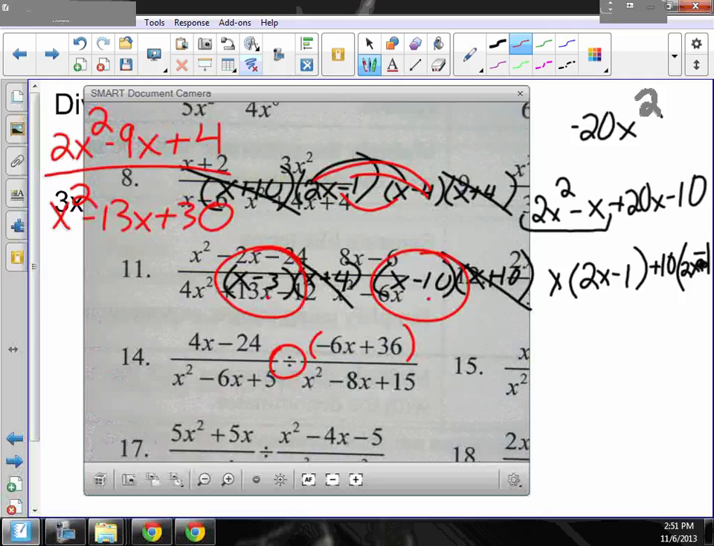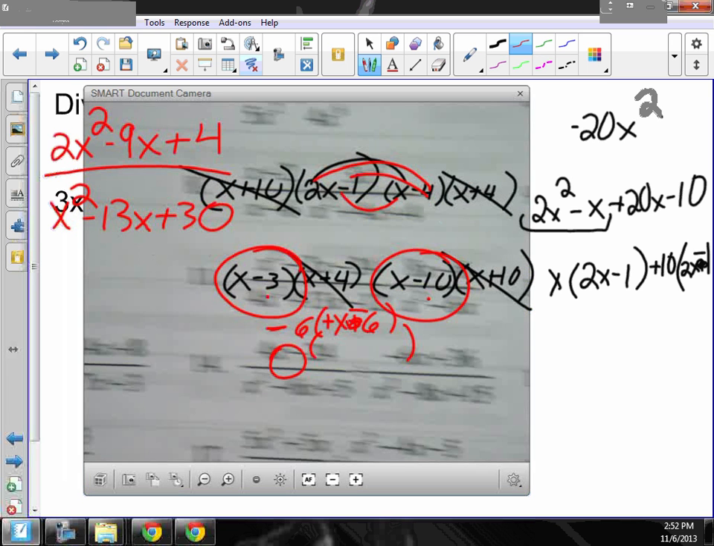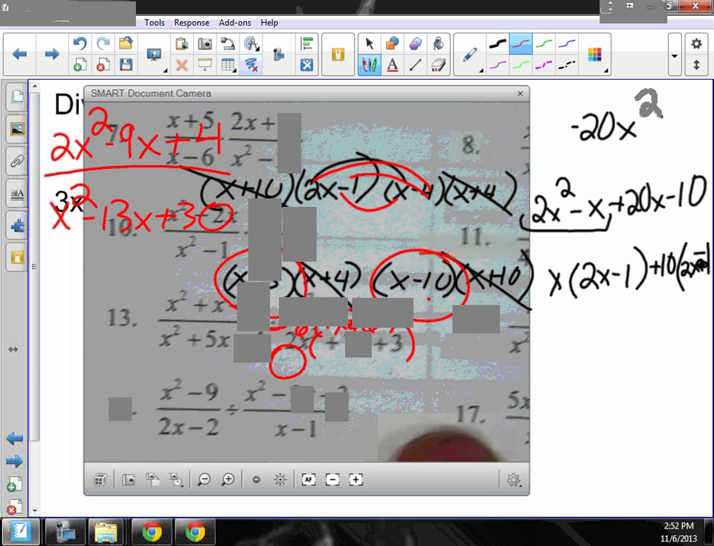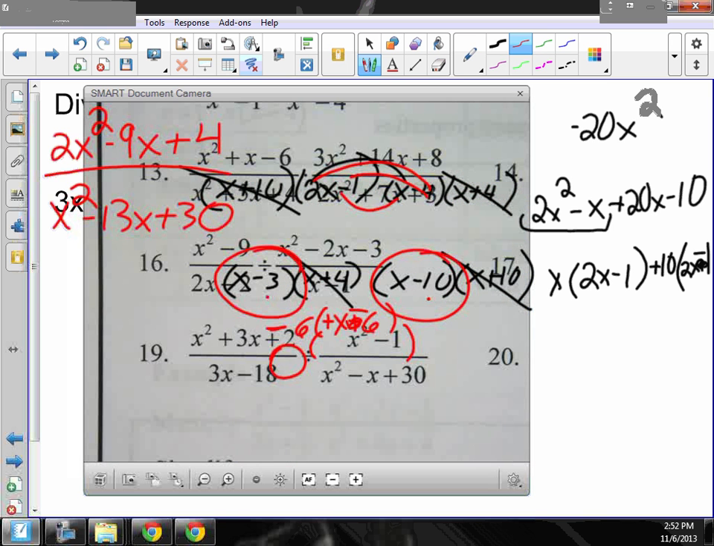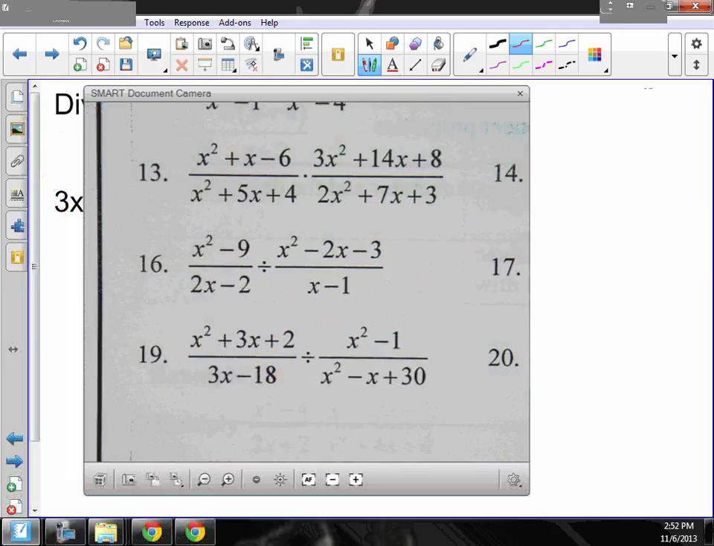If you pull out a 6, you're going to get 6 times negative x minus 6 plus 6. And how often do we run into a negative x plus 6? We don't. What would we rather that be? X minus 6. So if we pull out a negative, then that will change the sign. So that's the hint for 14. You want me to do 13? Okay, I'll do it. Your assignment today is to go all the way to 15.